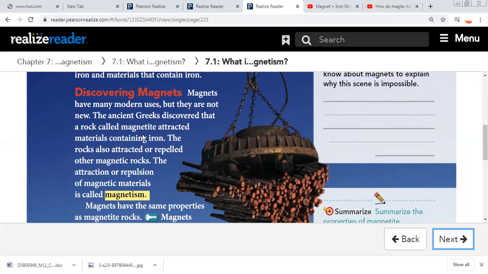This rock is called magnetite, and it attracted materials containing iron. The rock also attracted and repelled other materials. The attraction or repulsion of magnetic materials is called magnetism.